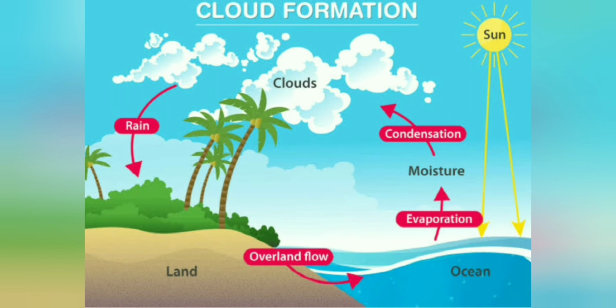This process of changing water vapor into water drops or water crystals is called condensation. Condensation means the process of change of water vapor into solid or liquid form.